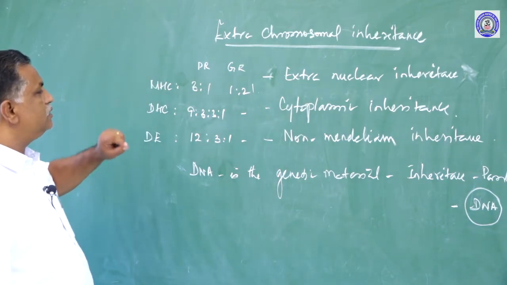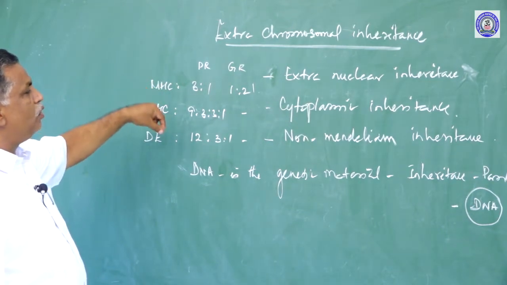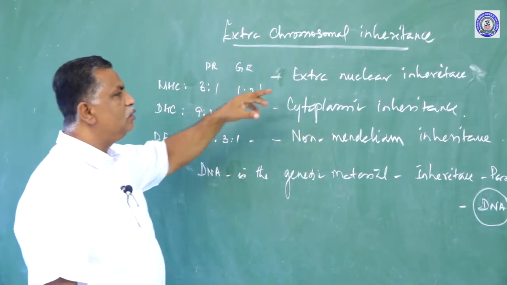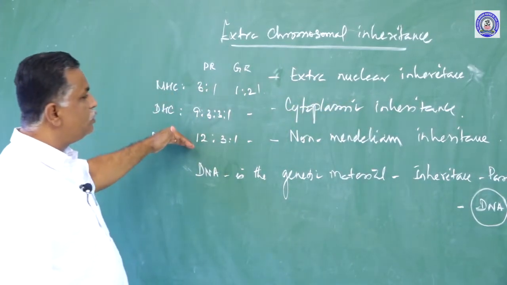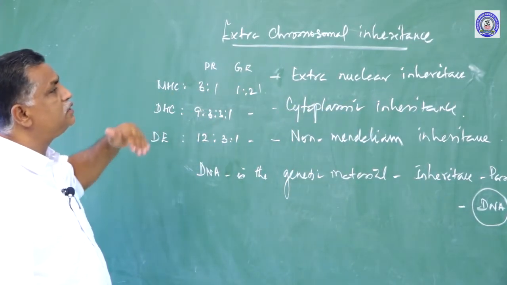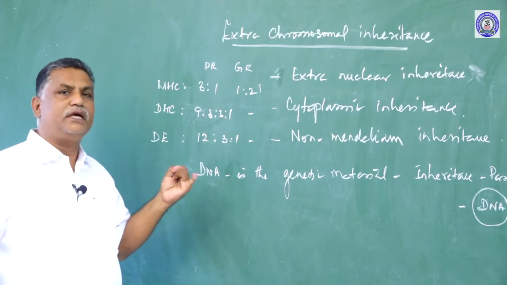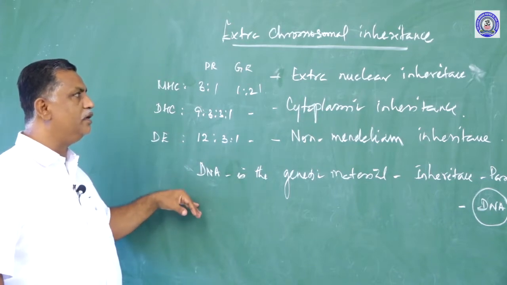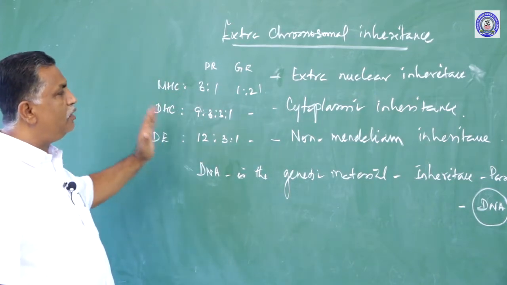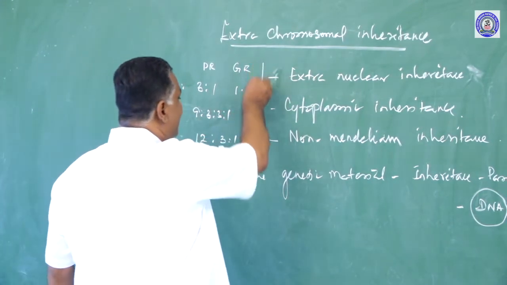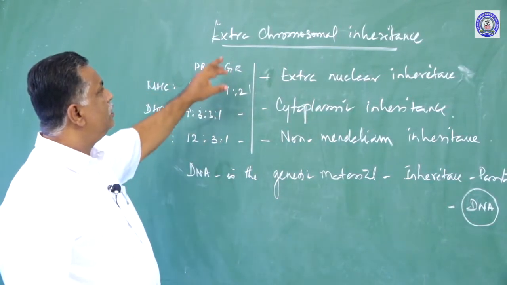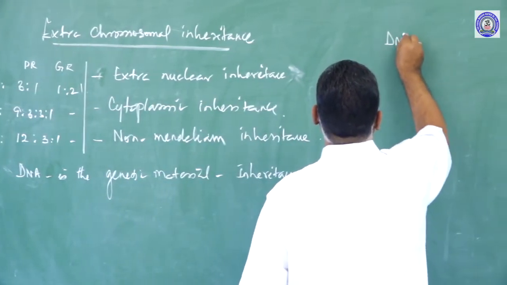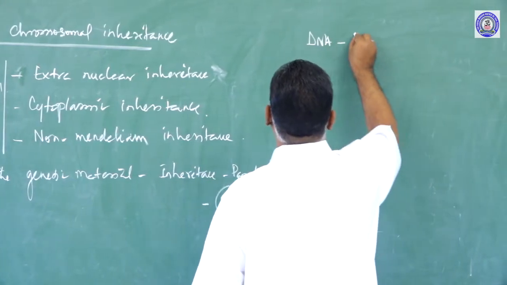In all these cases, DNA plays a vital role. DNA is present in the chromosome. Chromosome is present in the nucleus. So, they follow the Mendelian principles, namely law of dominance, law of segregation, and law of independent assortment. All those Mendelian principles were followed by these individuals. But apart from this, the inheritance of characters is also performed by some material or DNA present in the cytoplasm.